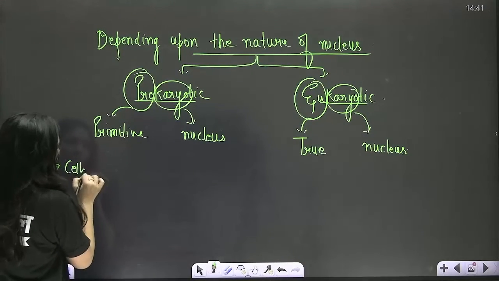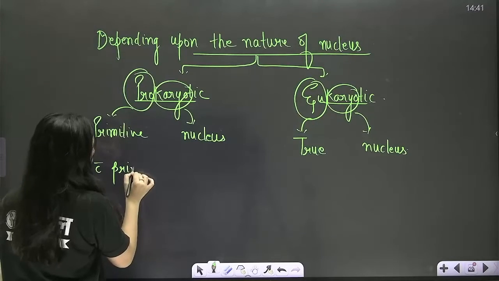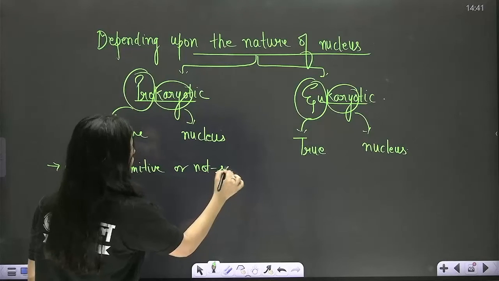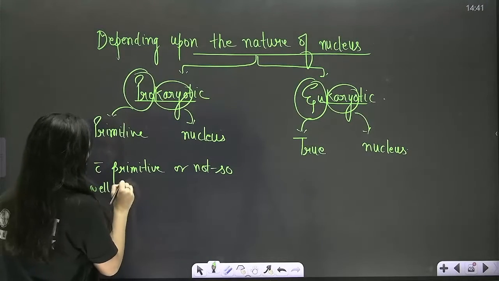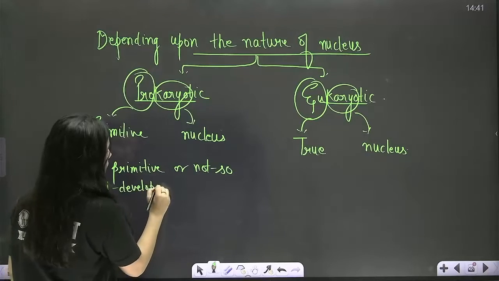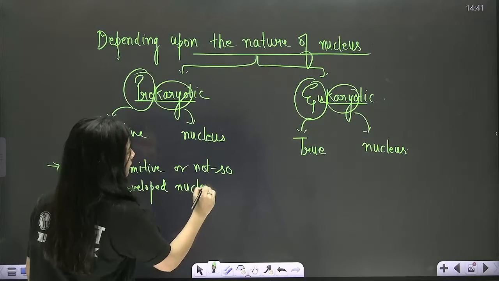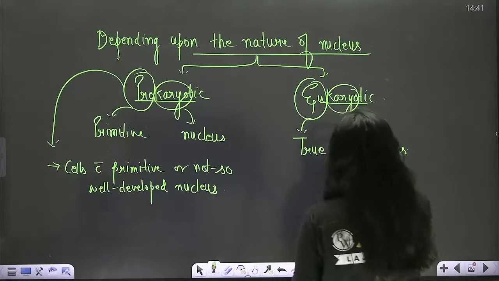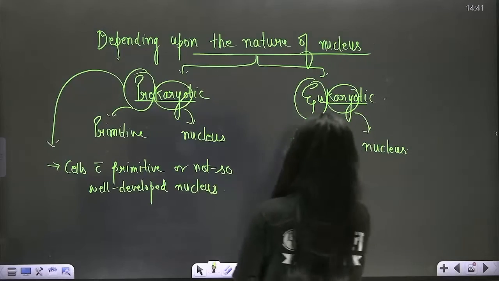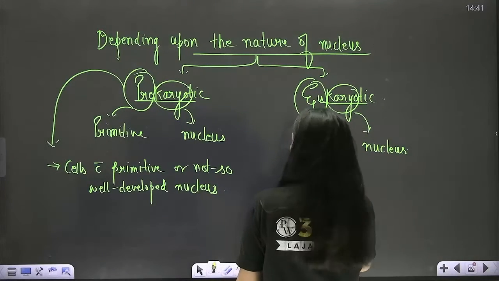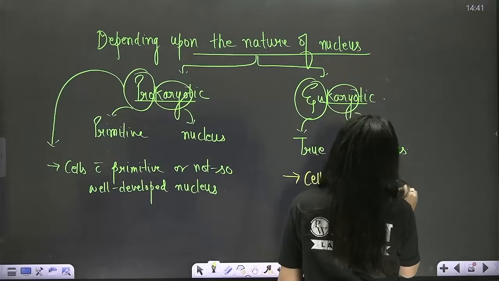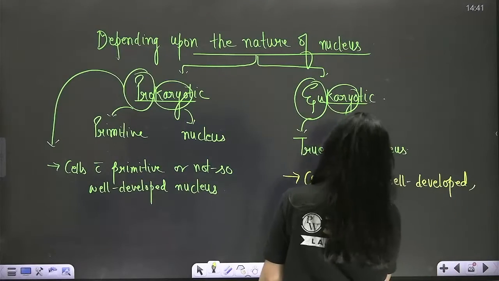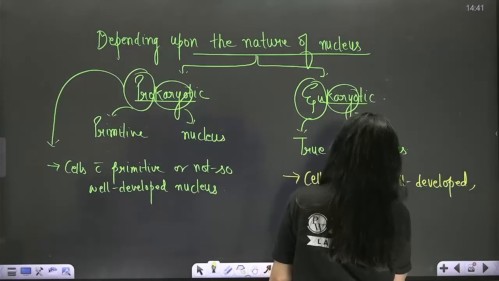So cells with primitive, purane type or not so well developed nucleus are called prokaryotic cells, right? Whereas eukaryotic cells are those which have a well developed, advanced nucleus, right? Got my point, everyone? Very good.